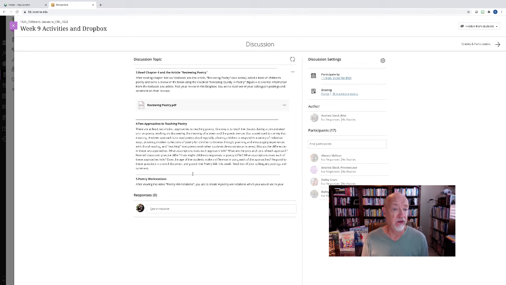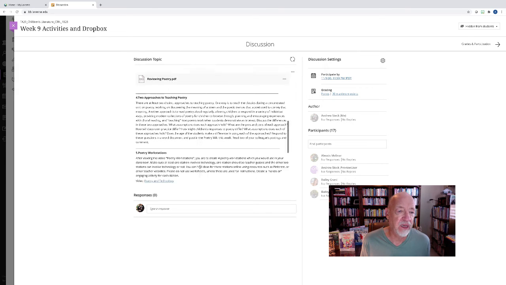Now, I want you to discuss the differences in these 2 approaches. What assumptions does each approach hold? What are the pros and cons of each approach? How will classroom practice differ? How might children's responses to poetry differ? What assumptions does each of these approaches hold? Does the age of the students make a difference in using each of these approaches? You're going to respond to these questions in a Word document and post in the Poetry Wiki, which is what it says, but it's actually this Dropbox, and you're going to read 2 of your colleagues' postings and comment.